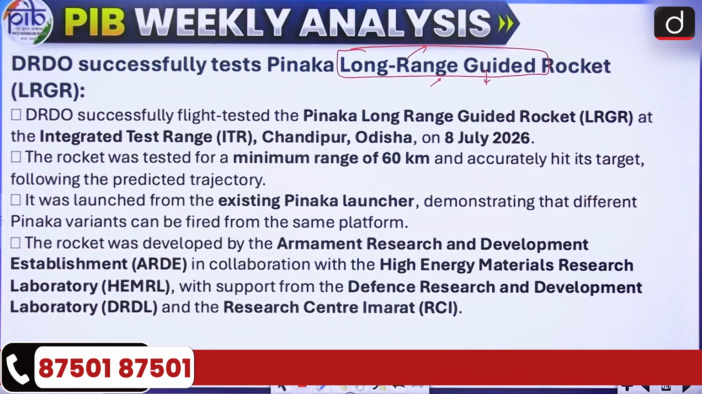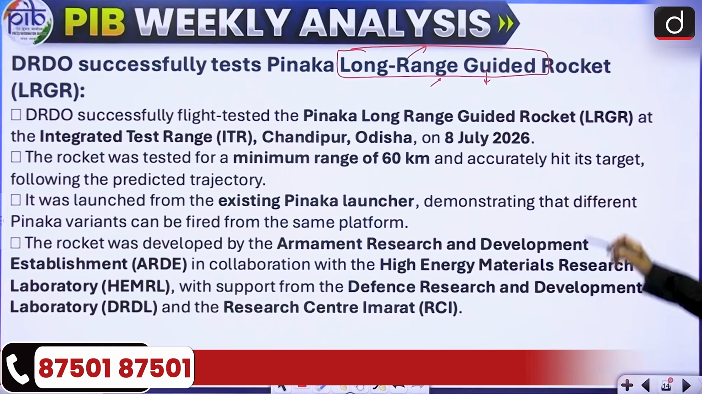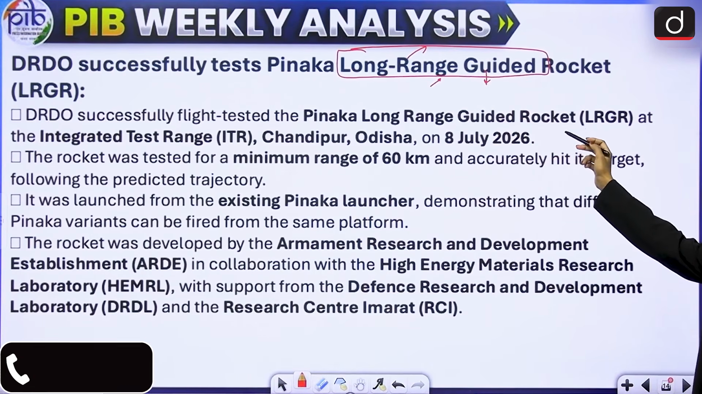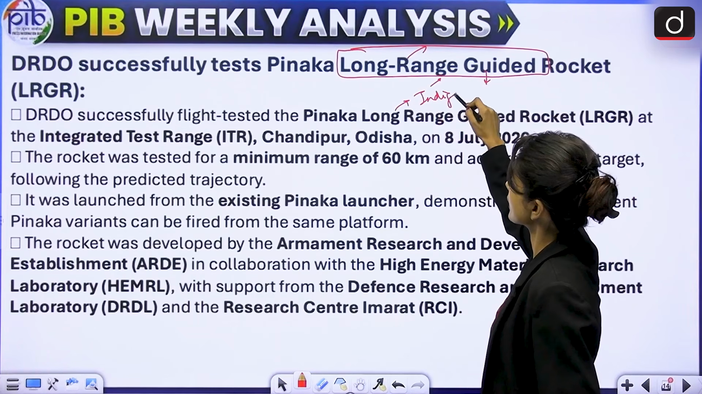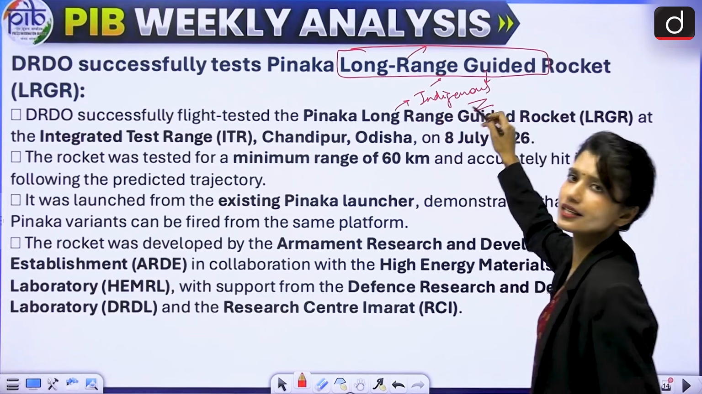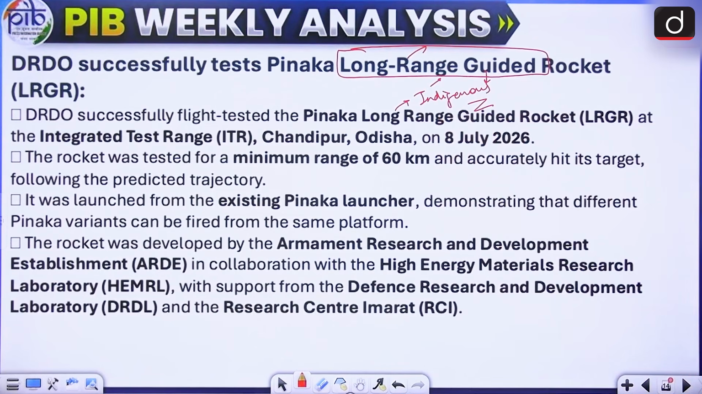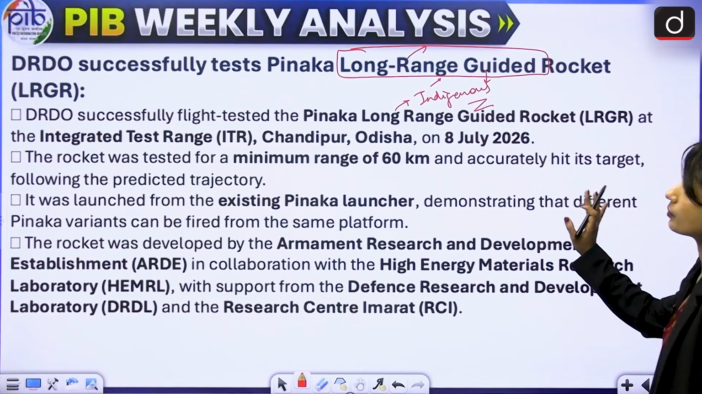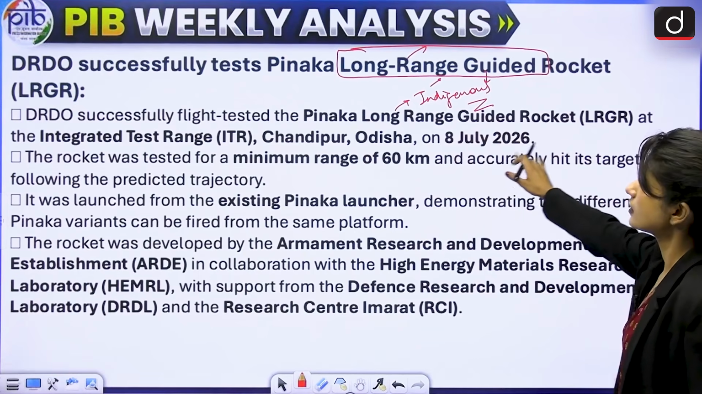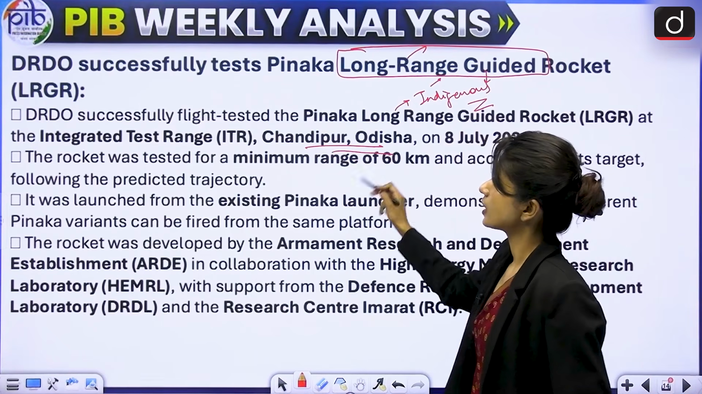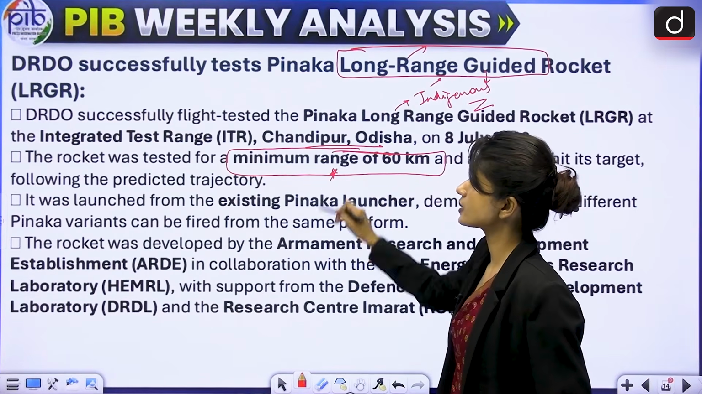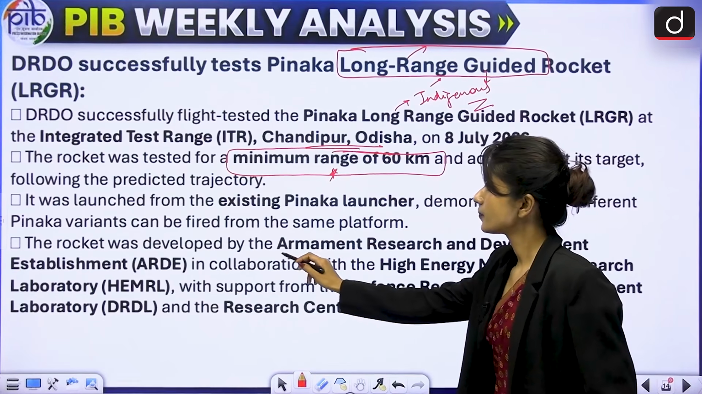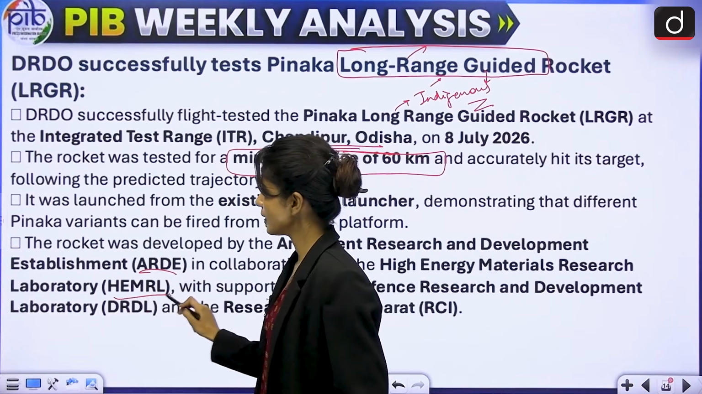So DRDO successfully flight tested the Pinaka long-range guided rocket, and you also should know that this is an indigenous rocket, meaning it is made in India mostly. It is an indigenously developed guided rocket system made by DRDO for the Indian Army, and this was flight tested in Chandipur, Odisha. The rocket was tested, this is important, for a minimum range of 60 km. It was developed by ARDE, HEMRL and DRDL.